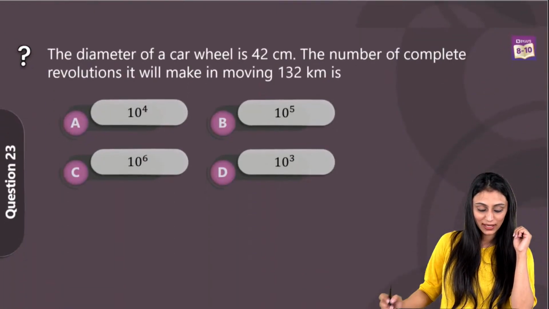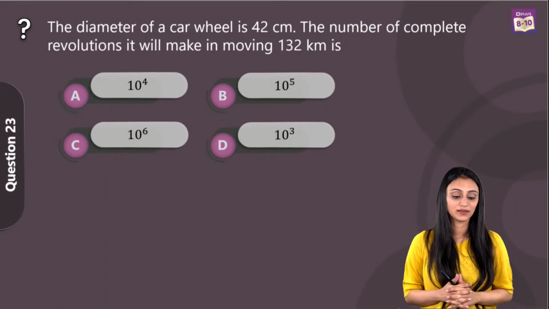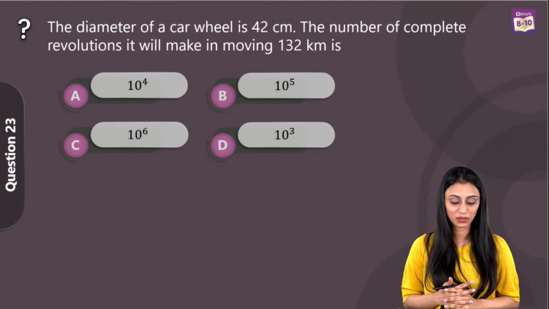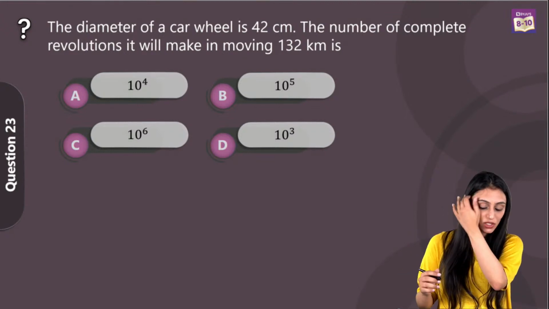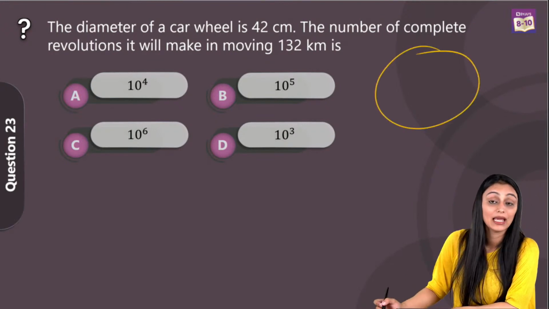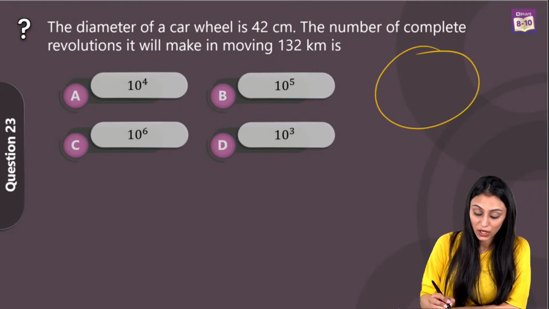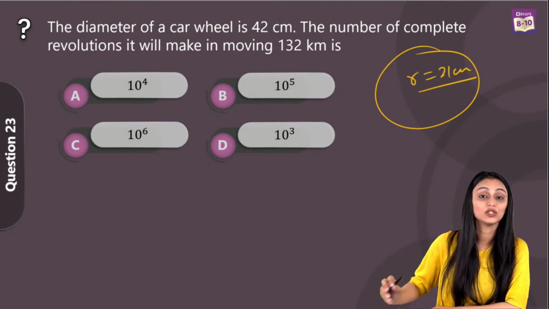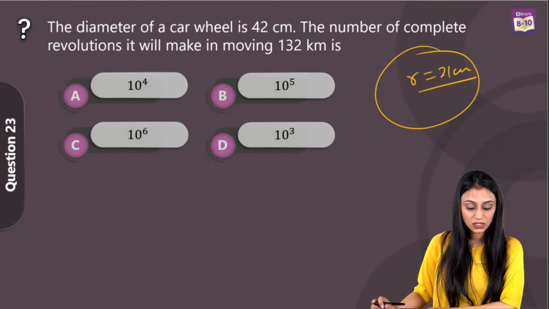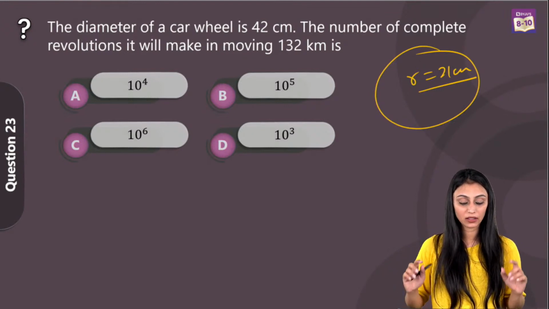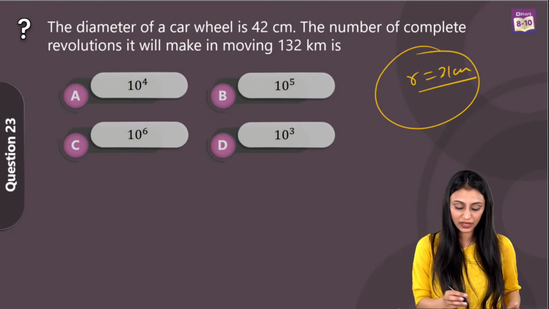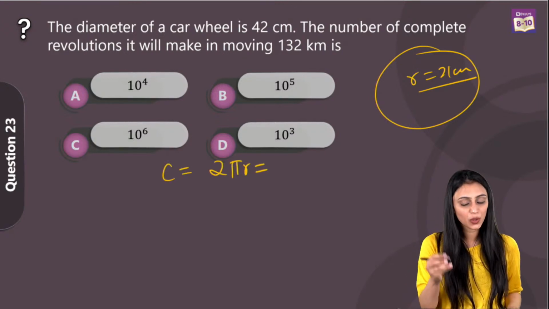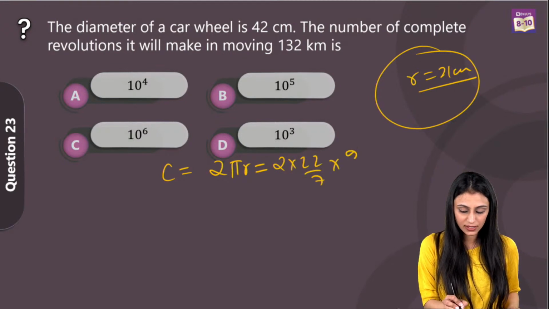All right, let's take a look at the next one, question number 23. The diameter of a car wheel is 42 centimeter. The number of complete revolutions it will make in moving 132 kilometers is. So we are talking about a car wheel over here, right? Its diameter is given, that's 42 centimeter. So using the diameter, you can find out the radius. That's going to be 21 centimeter over here, right? So it's making complete revolutions and it's covering a distance of 132 kilometers. So first of all, we will find out its circumference. That's basically 2 pi r. Substitute all the values here. 2 times 22 by 7, radius is 21. And from here you get 132 centimeters.